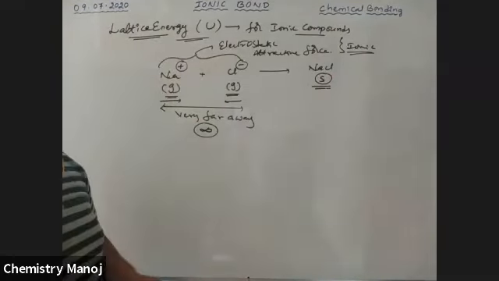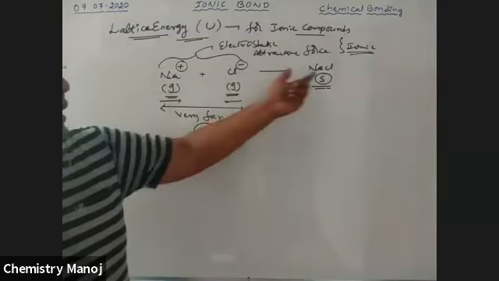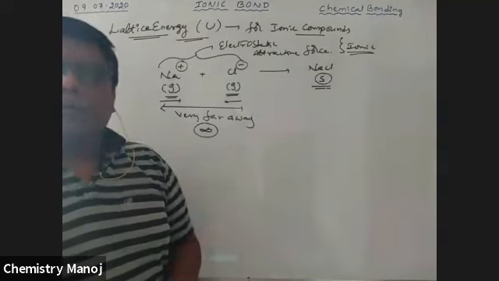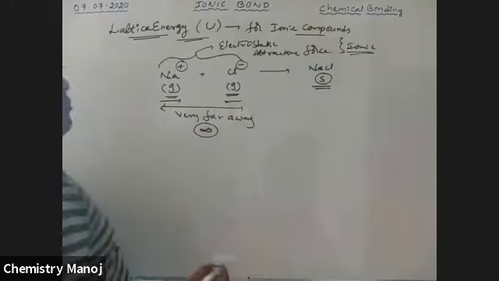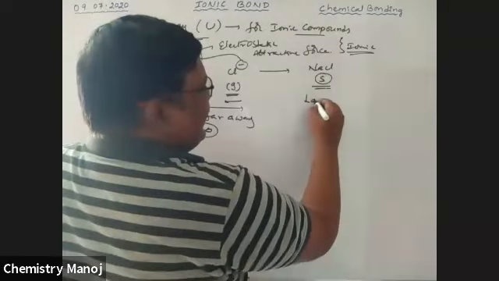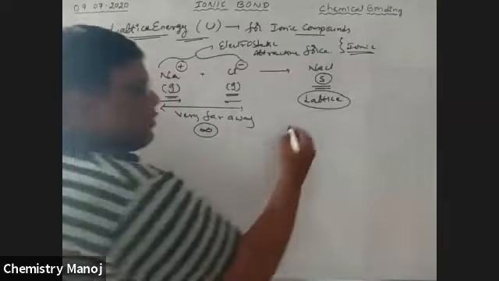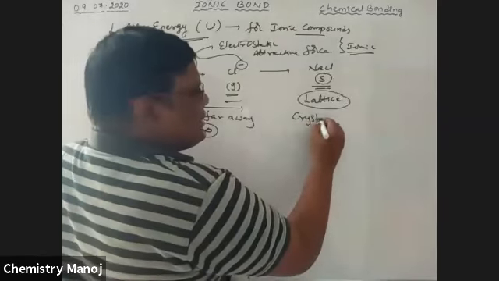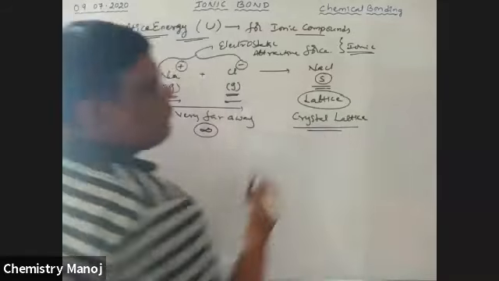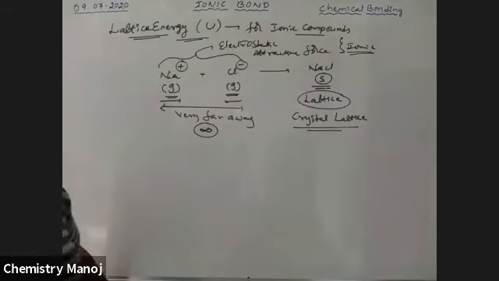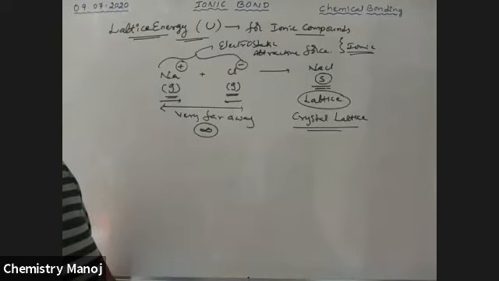That electrostatic attractive force brings those two ions so close to each other. Automatically, the NaCl compound is formed, and that too in solid state. This formed solid NaCl compound is called a lattice, simply called a crystal lattice. Solid NaCl compound is called lattice NaCl.